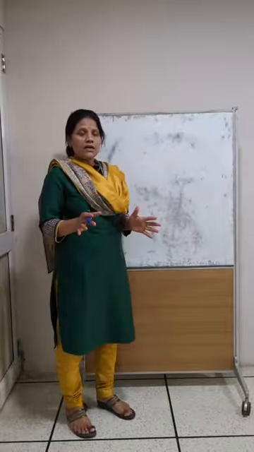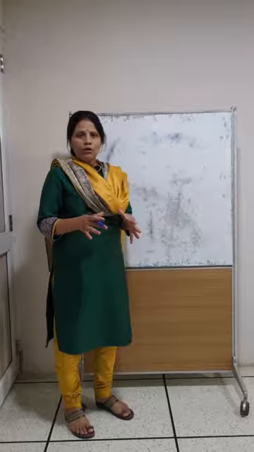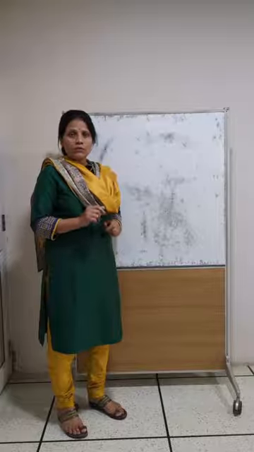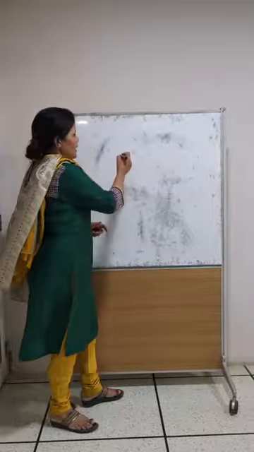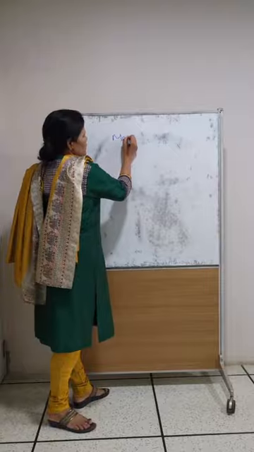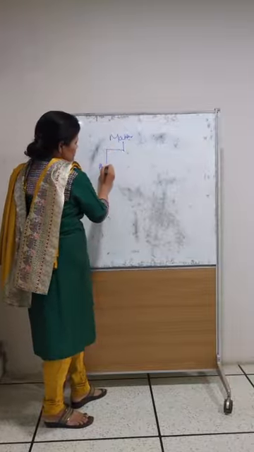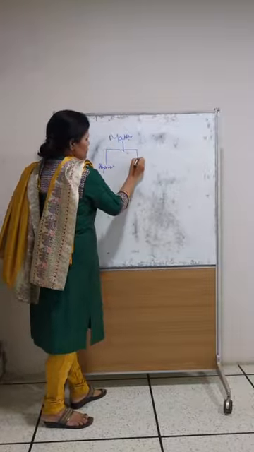So matter, what is matter? Anything around us that has some space and volume is called matter. Different types of matter have two ways: one is physical, another one is chemical.